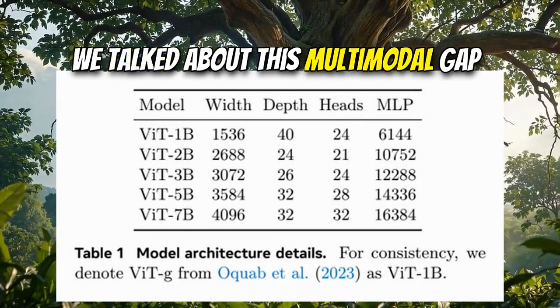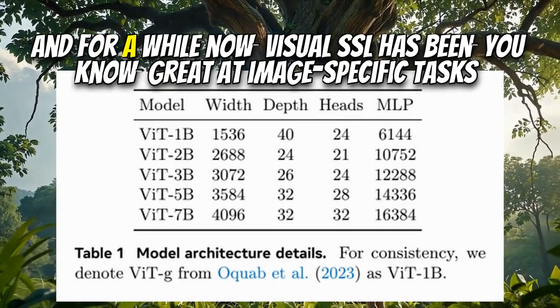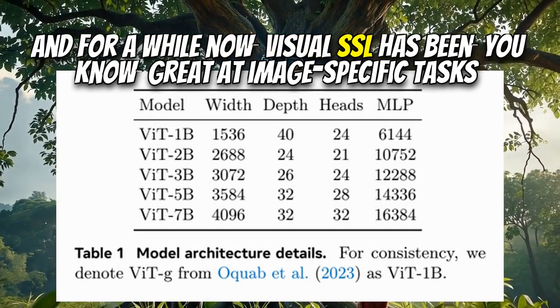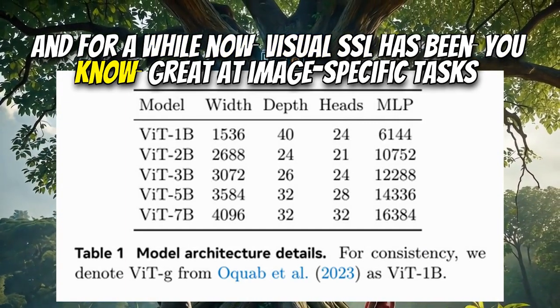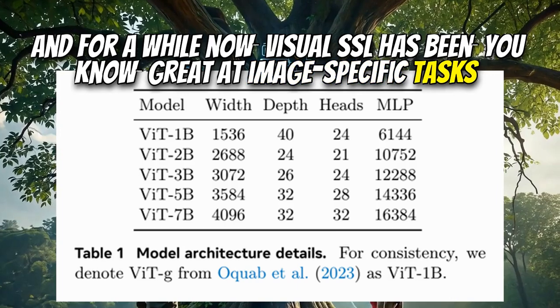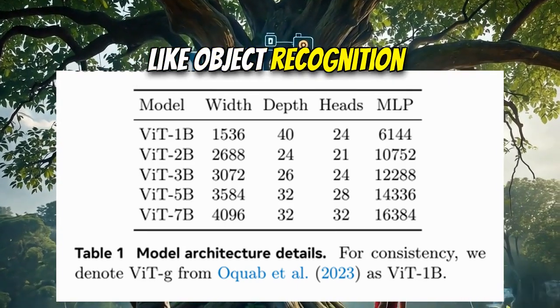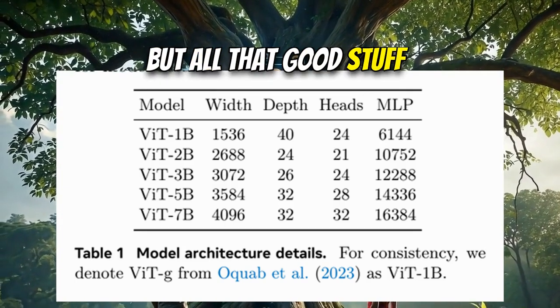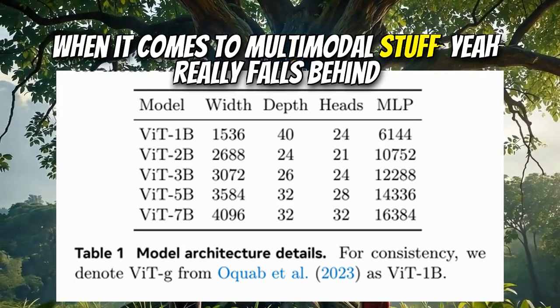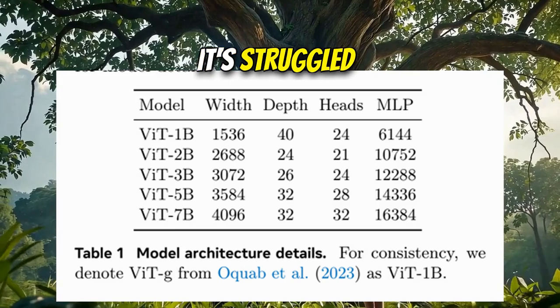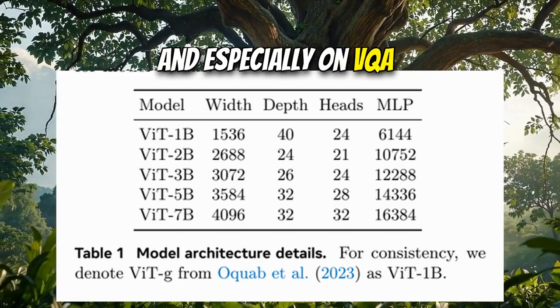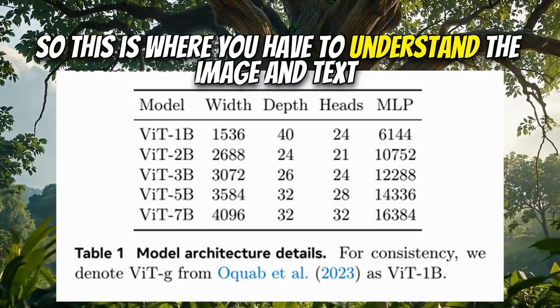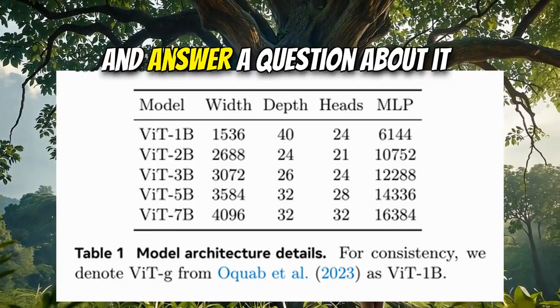We talked about this multimodal gap. For a while now, visual SSL has been great at image-specific tasks, really good at object recognition, classifying objects, segmenting images. But when it comes to multimodal stuff, it really falls behind. It's struggled, especially on VQA, where you have to understand the image and some text and answer a question about it.